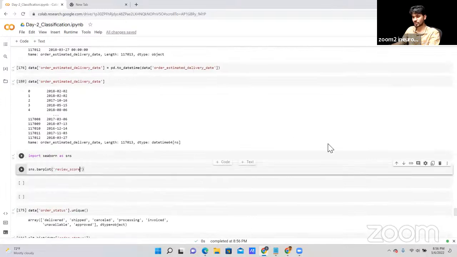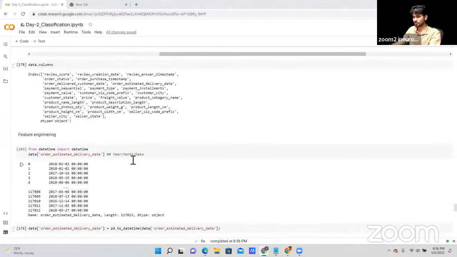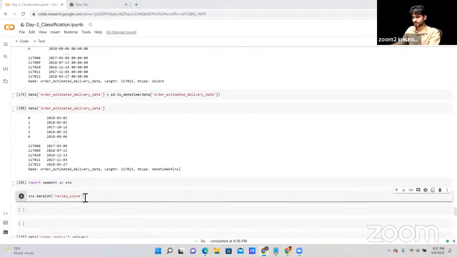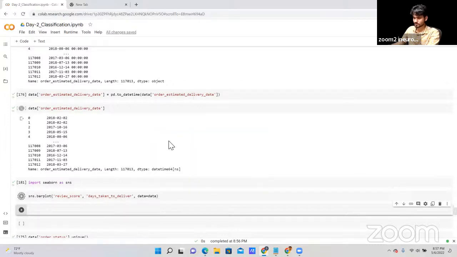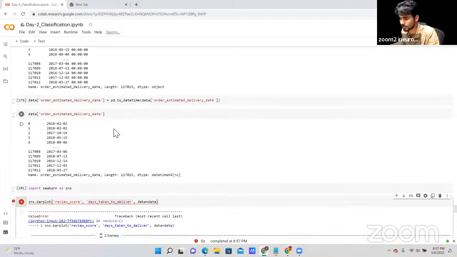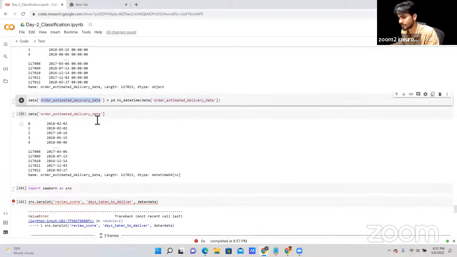Review score I'm going to take on which basis? So I'm going to take on the basis of day taken data, day taken delivery data. Okay, and then I can define data is equal to data. Okay, so could not interpret input. Okay, this date is not available. So what I can do, estimated delivery date.